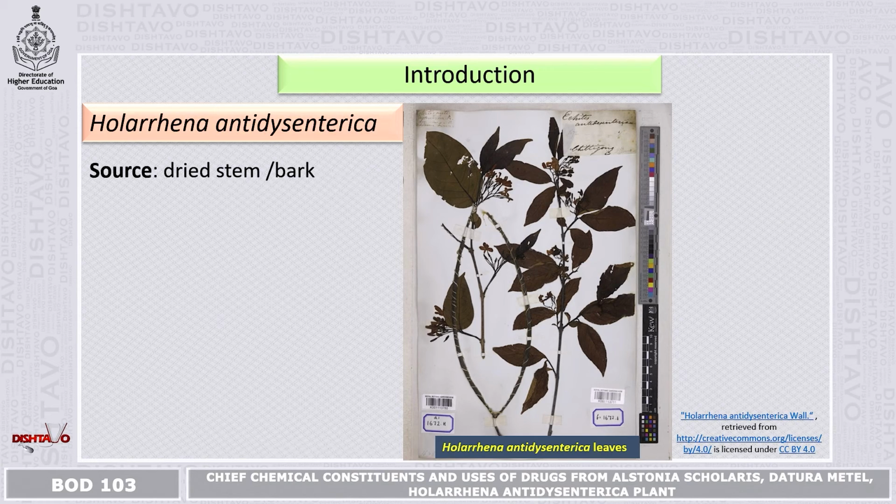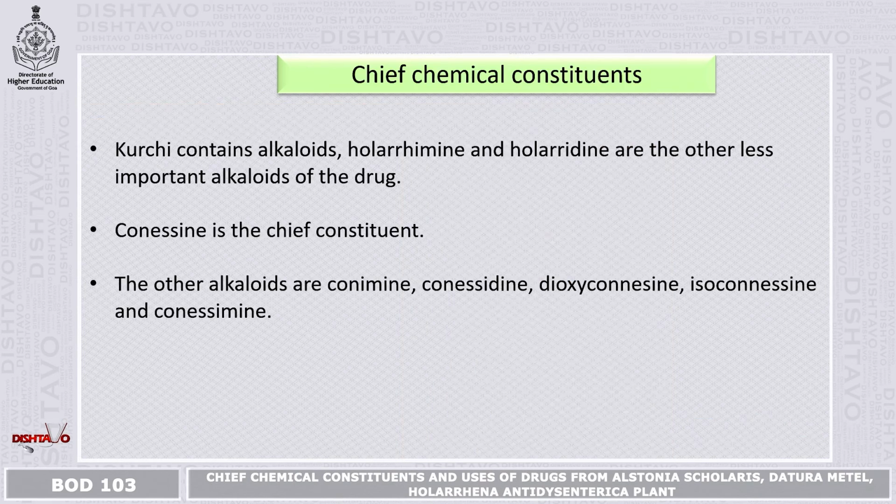In Holarrhena antidysenterica, the dry stem and the mature bark are used to cure various medicinal disorders. The main chemical constituents here: kurchi contains alkaloids. Also, it has holarrhimine and holaridine, which are other less important alkaloids of the drug. Conessine is the chief constituent.